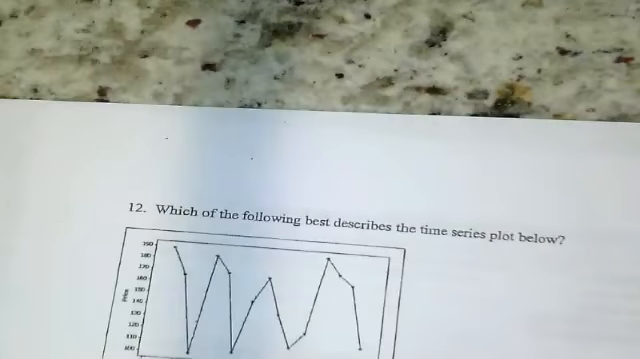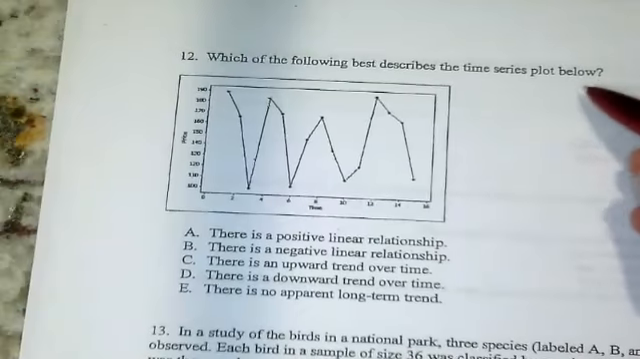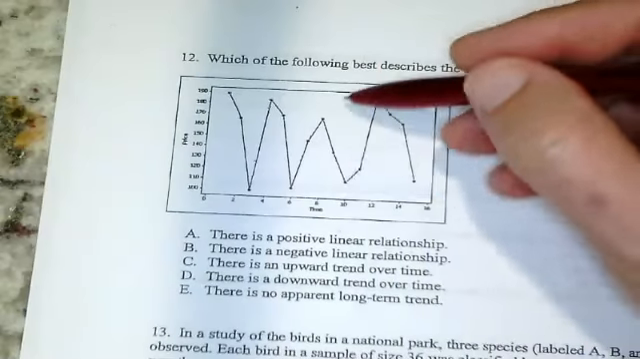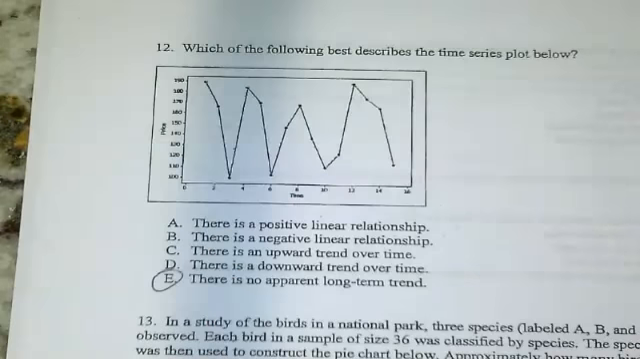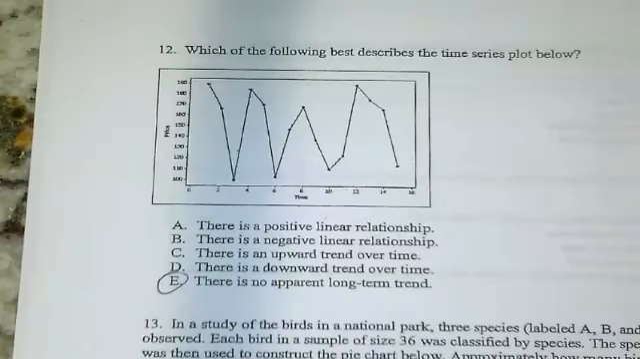I know some of you are getting frustrated. Number 12, which of the following best describes the time series plot below? Well, it goes down and it goes up. There is no apparent trend. There's no trend to that.